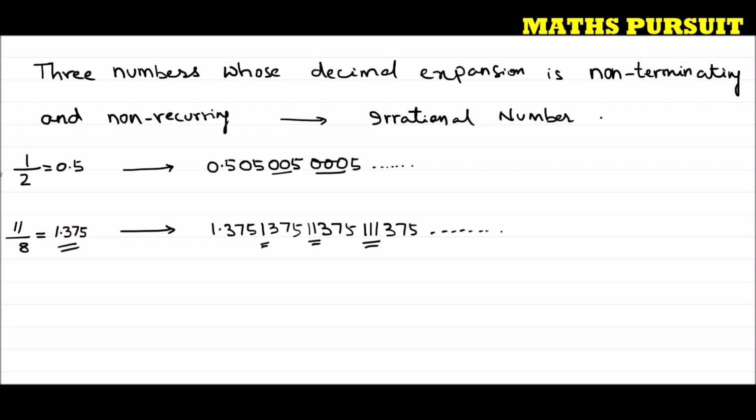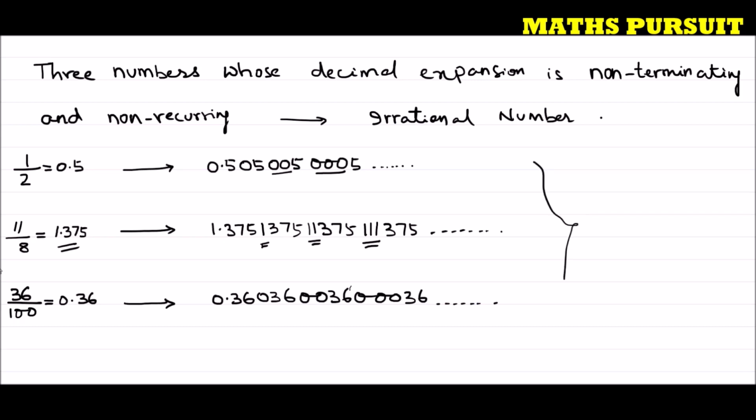This is another example. And finally let me consider another example, 36/100. So 36/100 is a rational number, and if we solve we will get 0.36. Now let us convert this to an irrational number. How can I write an irrational number from this rational number? 0.36. Then I will write 0.036. Then I can write 0.0036. Like this I can keep on increasing my zeros. Hope guys you understood this.